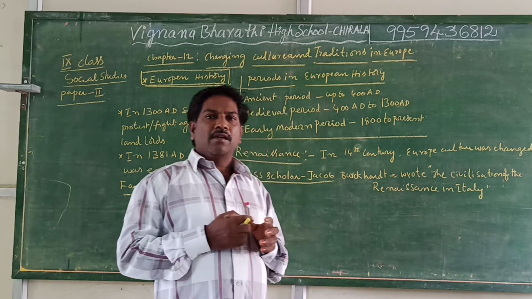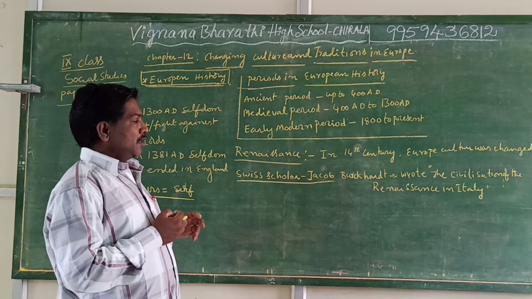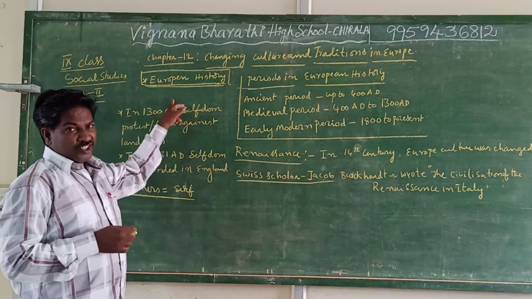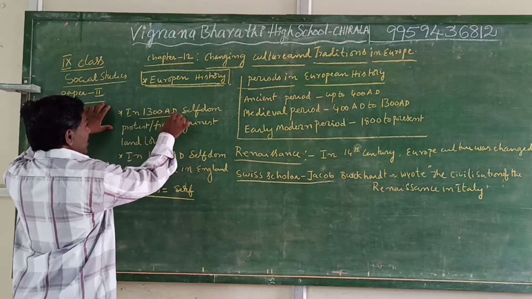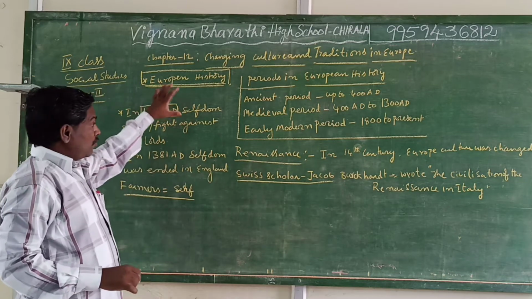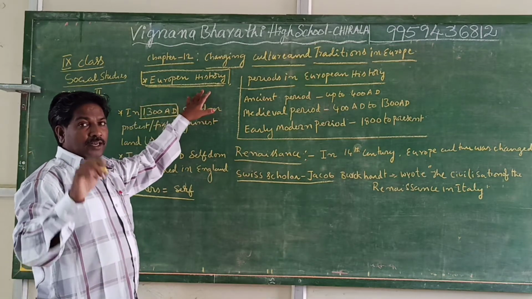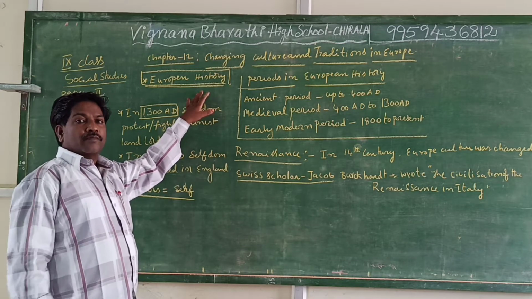So that's why from 1300 onwards, the culture in England changed. They knew the facts and were ready to protest or fight against the landlords.